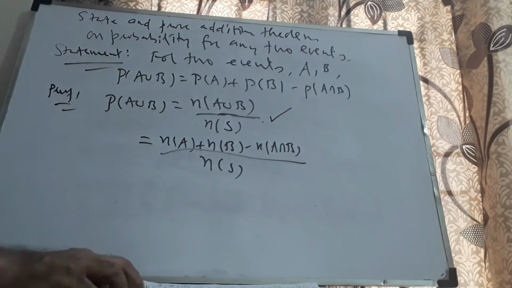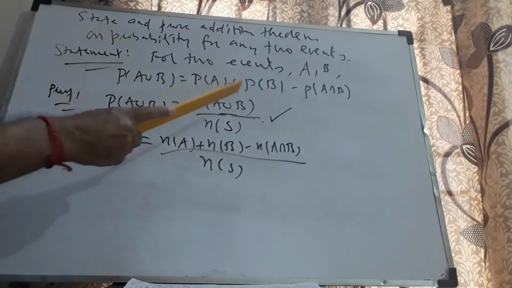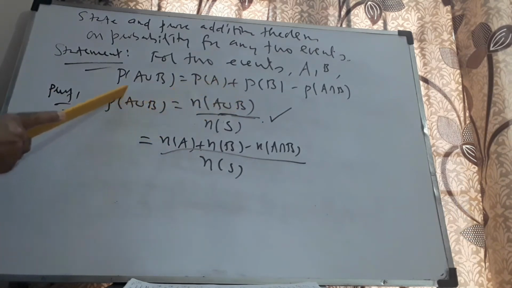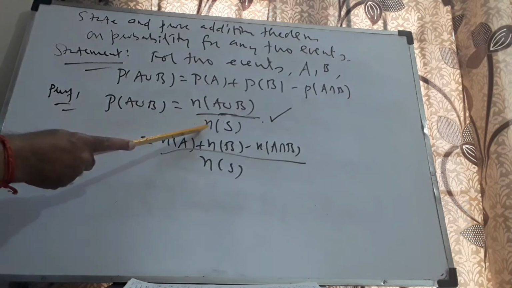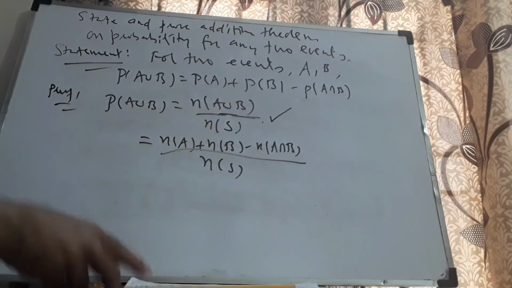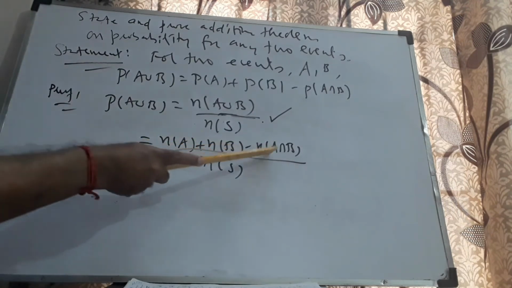Okay, that is the real meaning of probability. The meaning of probability tells you the number of cases favorable to the event, that is N of A union B. Number of exhaustive cases is equal to number of elements in the sample space, N of S. So it is N of A plus N of B minus N of A intersection B by N of S, because this is ordinary logic.